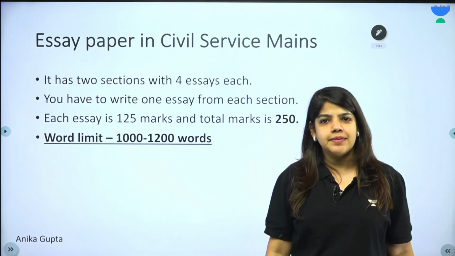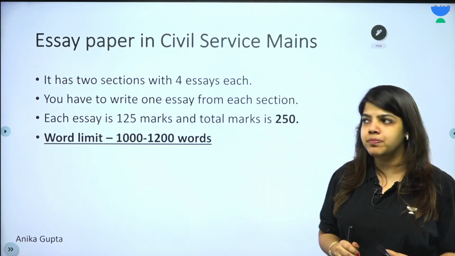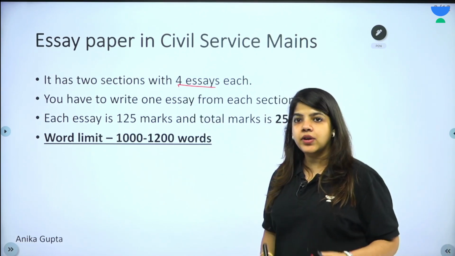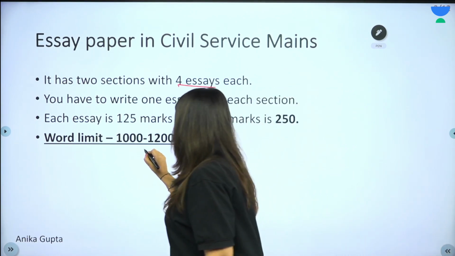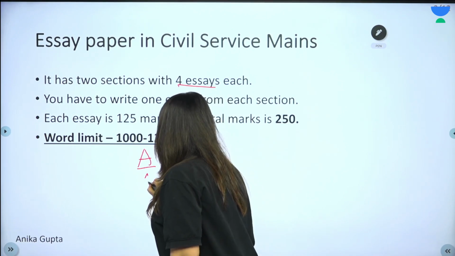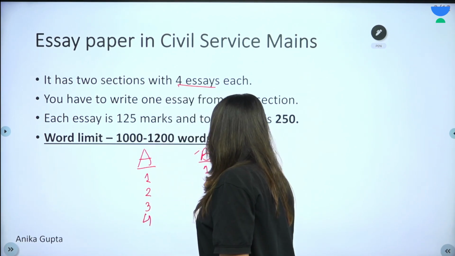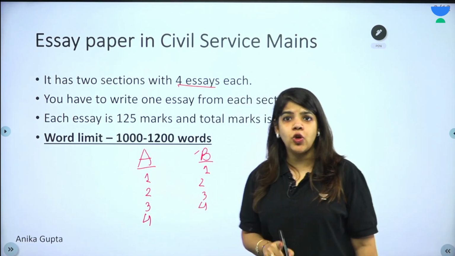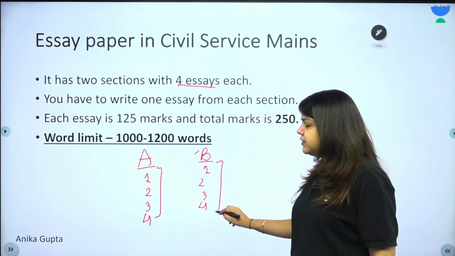So what is the essay paper? In the exam, we will be given two sections, A and B, with 4 topics each. So it has 2 sections with 4 essays each. We have to write one essay from each section. That is, we will be given a section A, section B, 1, 2, 3 and 4. Similarly, 1, 2, 3 and 4. It is up to us which topic do we choose. We can choose any out of these 4, similarly any out of these 4.